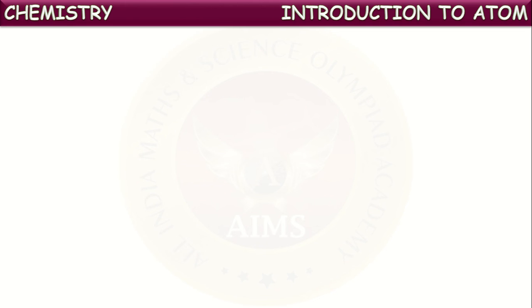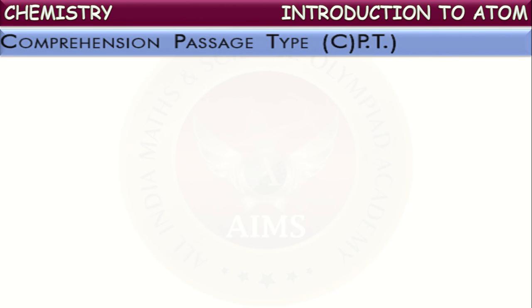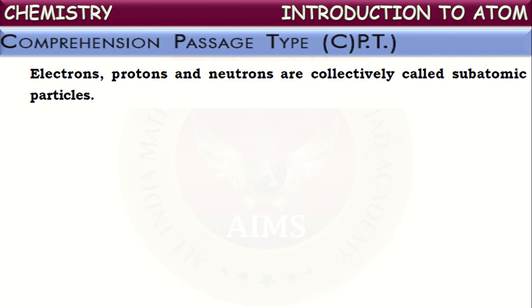Okay. Next one. Now let us see about comprehension passage type questions. First let us go through the passage given. Electrons, protons and neutrons are collectively called subatomic particles. Yes, not only these three, the particles present inside the atom are called subatomic particles. But the important three are these, and hence these are also called fundamental particles of every atom: electrons, protons and neutrons. Now let us go through the questions based upon this passage.